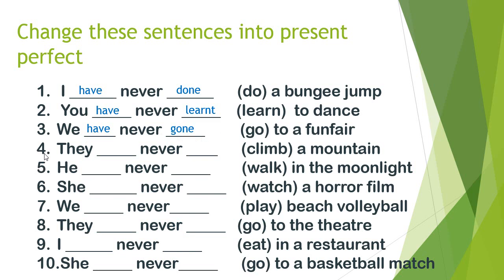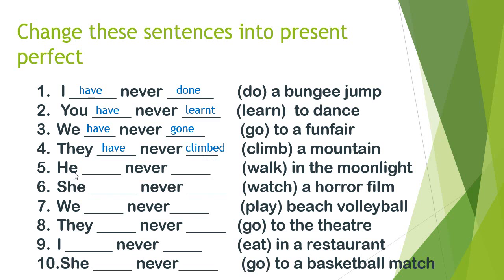Now look at the fourth sentence. They have never climbed a mountain. So we add ed at the end because it is a regular verb. Now look at the next sentence.